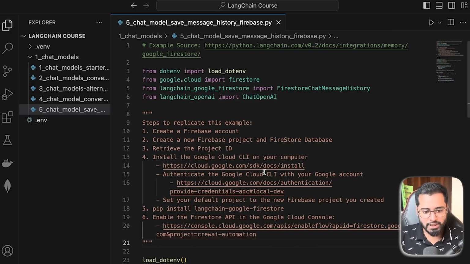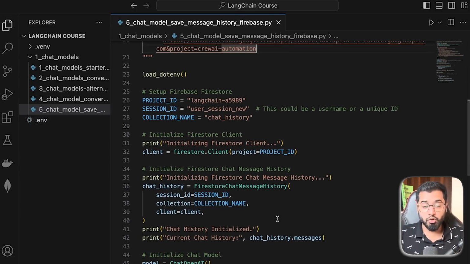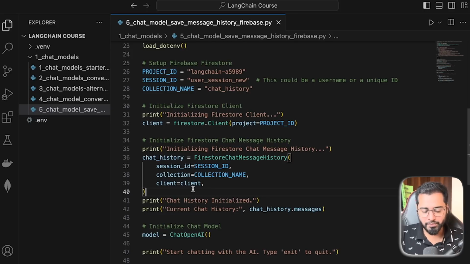And at the end, we just have to make sure that we have all the right imports up here. Perfect. So let's actually scroll down and see what we have. So the first thing is we need to initialize our Firestore client. So we're going to pass in this particular project ID as well that we had just copied a while ago, right? Now we're going to initialize the Firestore chat message history. This takes in 3 arguments: the session ID, which is going to be the unique identifier for the current chat session. So we can name it pretty much anything that we want.